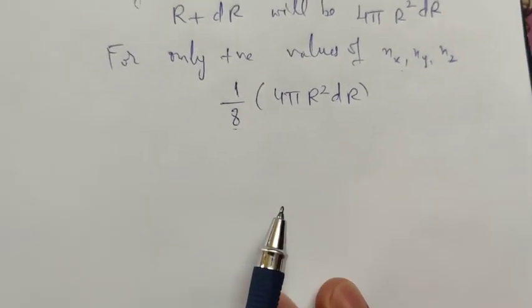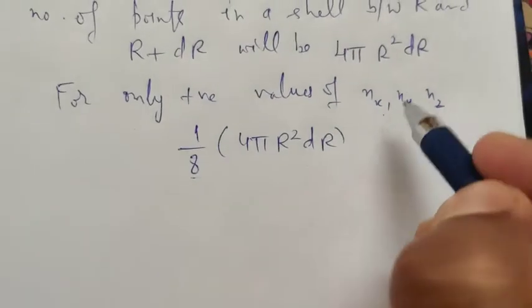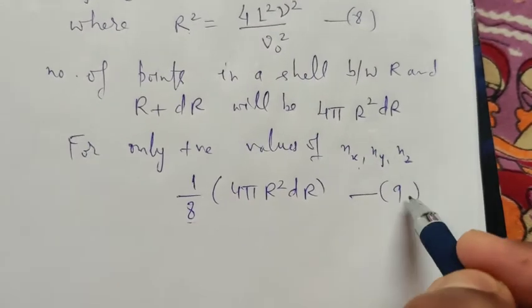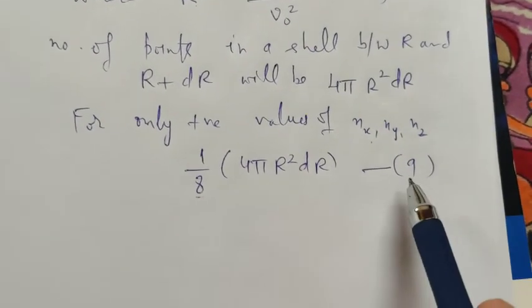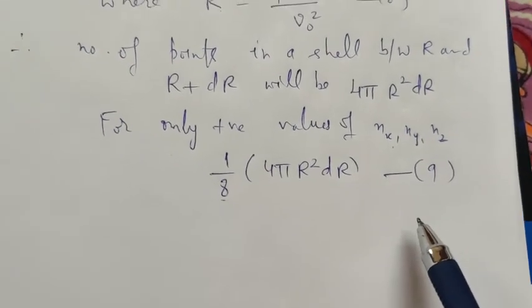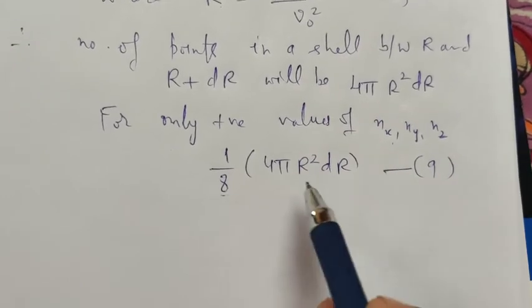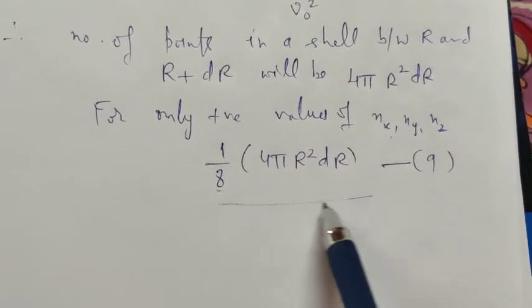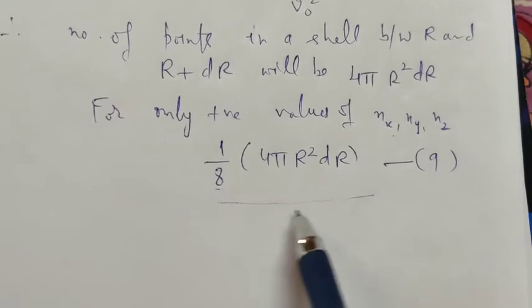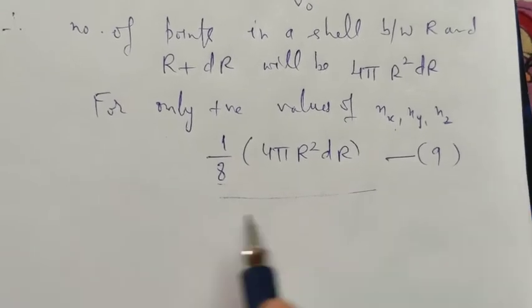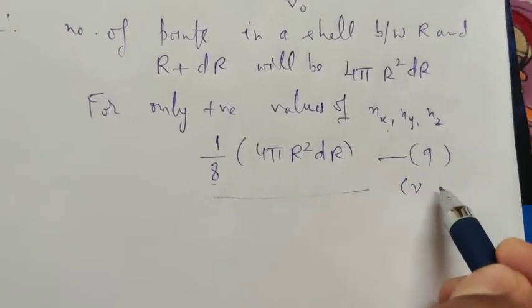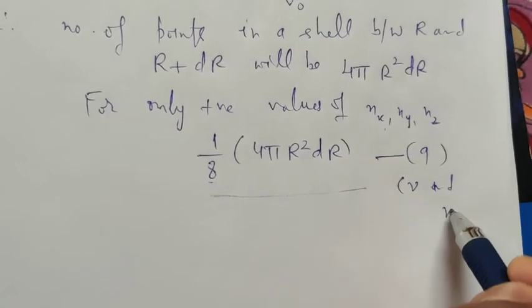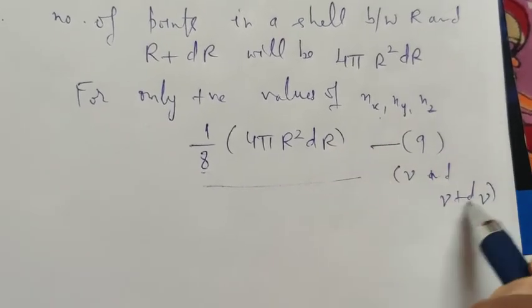So this equation number 9 gives the number of possible modes of vibration in a given range. What is the given range? Nu and nu plus d nu.